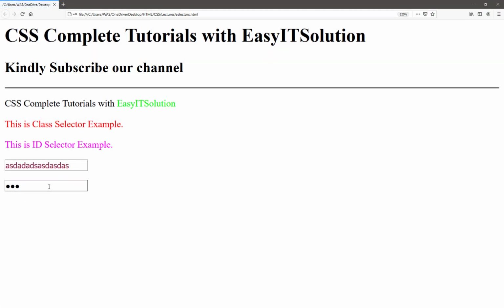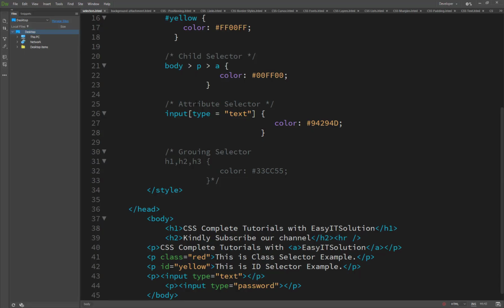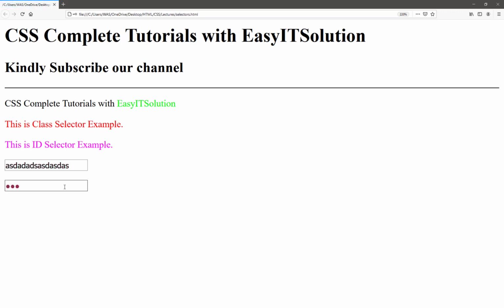It can't work on the password because we have just used the attribute selector type text. If we change it here and then refresh, you will see it works on the password, the type password, and not on our text.